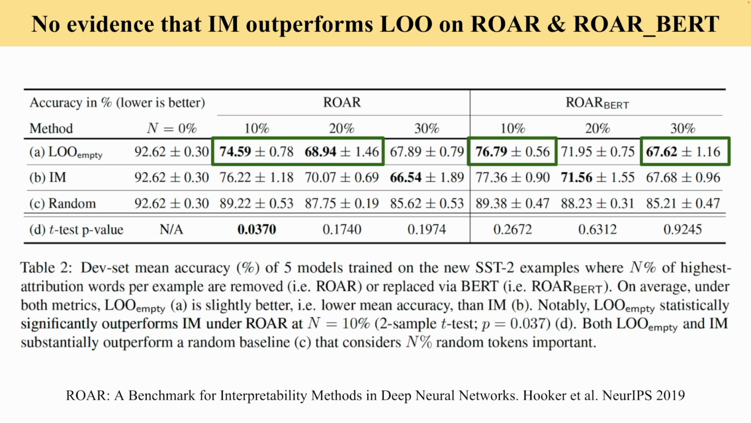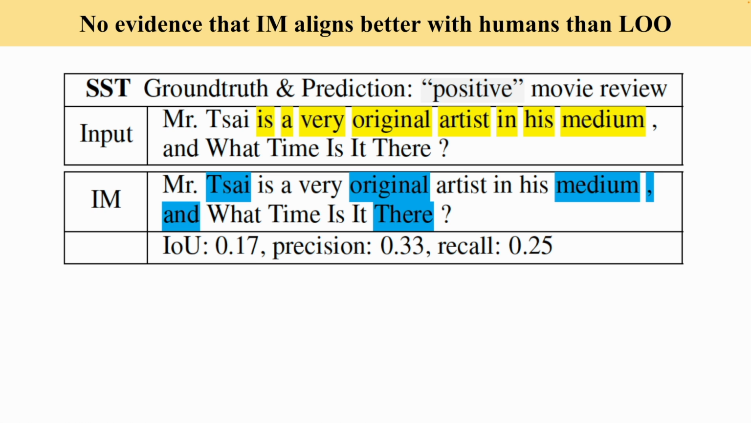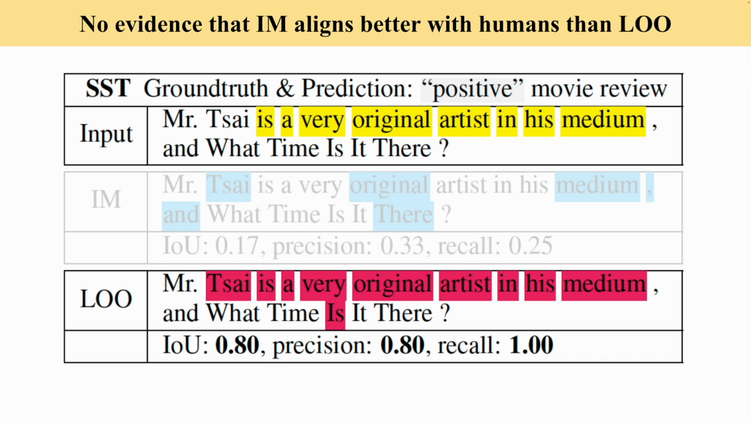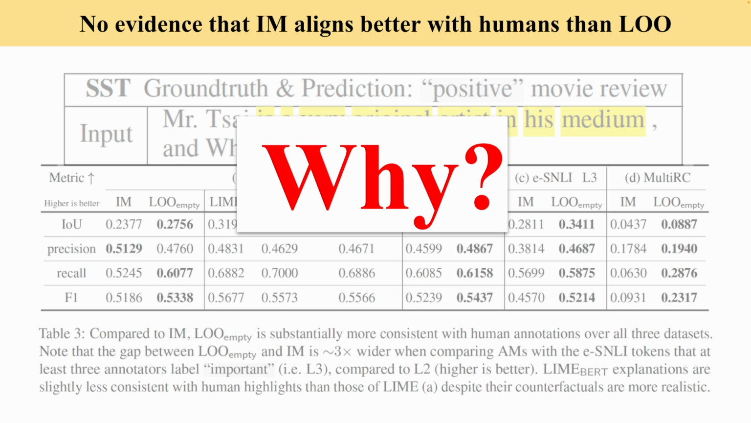On the common RAW and RAW BERT benchmarks, leave one out tends to outperform IM, but the gaps are smaller. Compared to human annotations of important words, here the yellow highlighted, we find that IM important tokens have lower intersection over union, or IOU, precision and recall. In contrast, leave one out highlights overlap more with human highlights. This trend holds for 3 datasets. So far, IM is consistently not better than leave one out, but why?